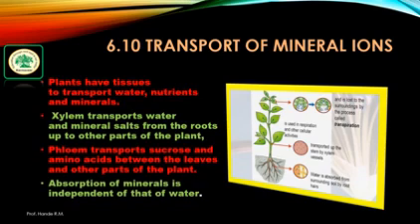Here is a diagram. This is the root. The root absorbs water from the soil, and also mineral salts, which are transported through the xylem.